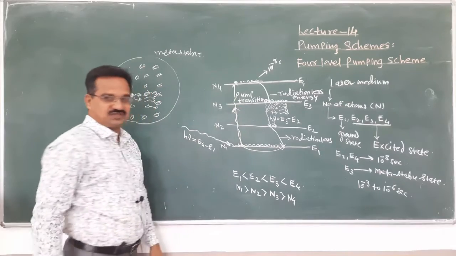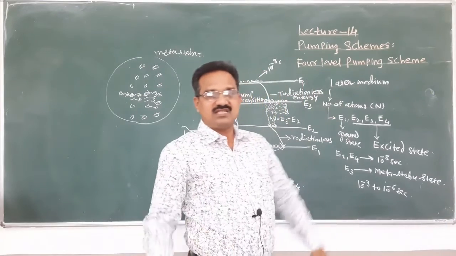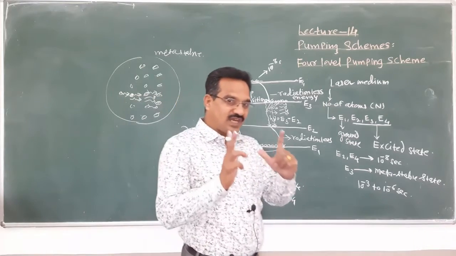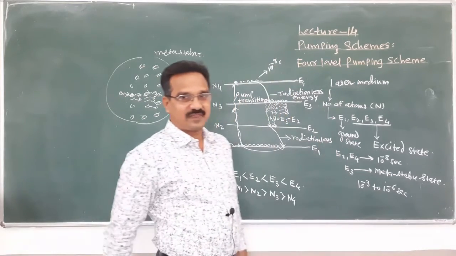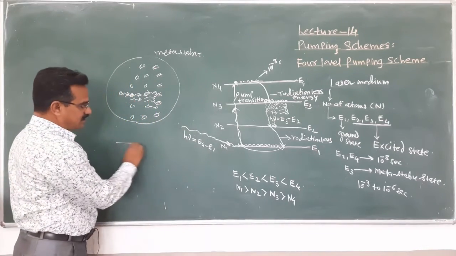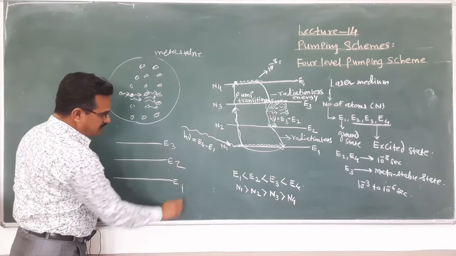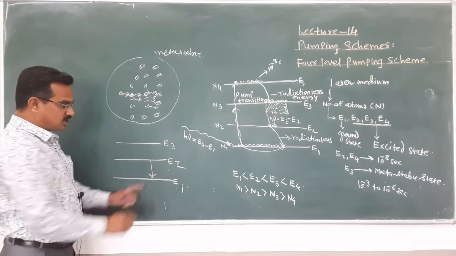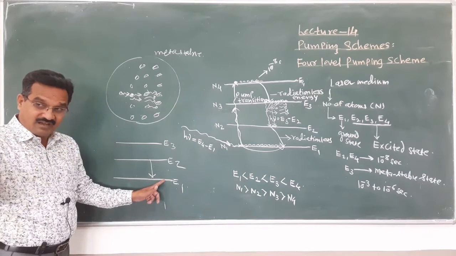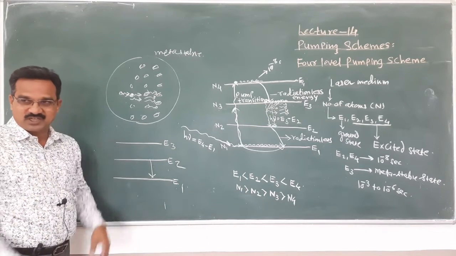This is the situation. Means when we consider the 4 level system and 3 level system, in case of 3 level system, photons are emitted, here is E3, here is E2 and here is E1. Photons are emitted between this E2 and E1, means the terminating level is the ground state, and we know in the ground state a large number of atoms are present.